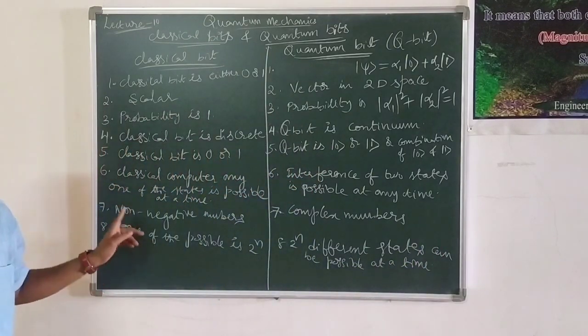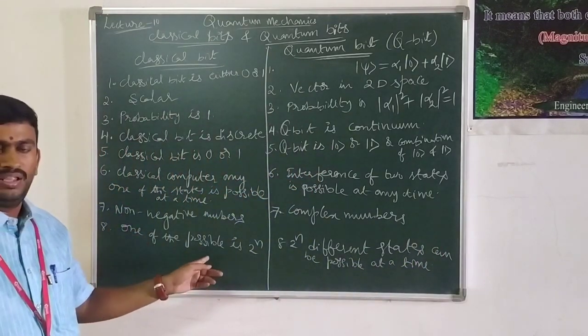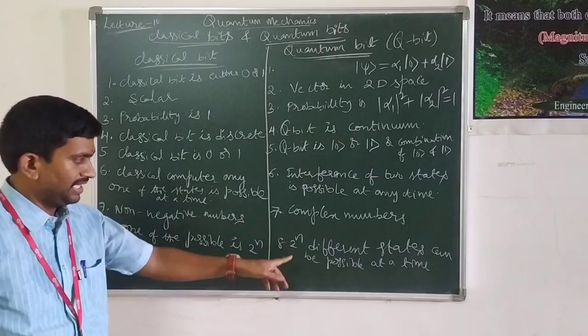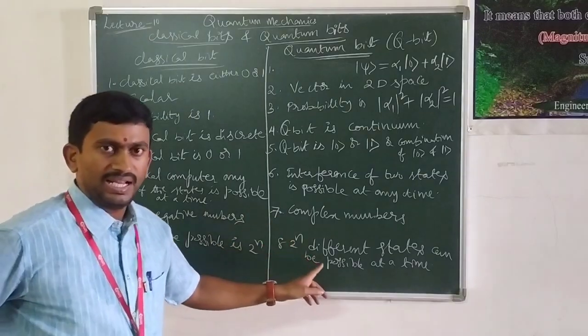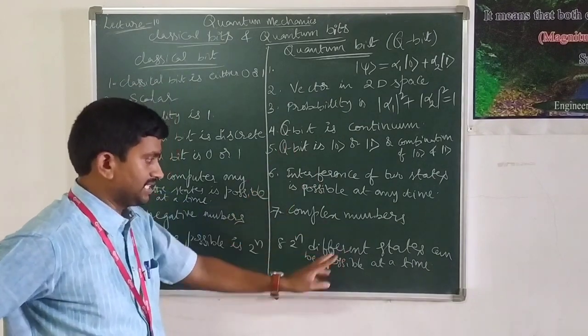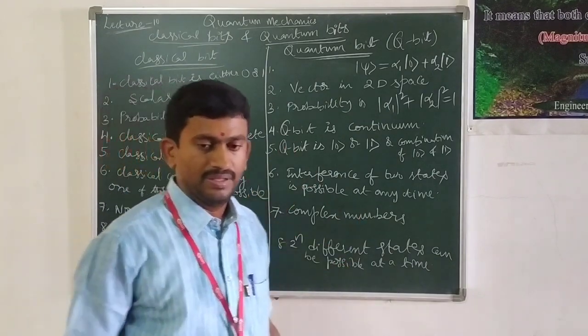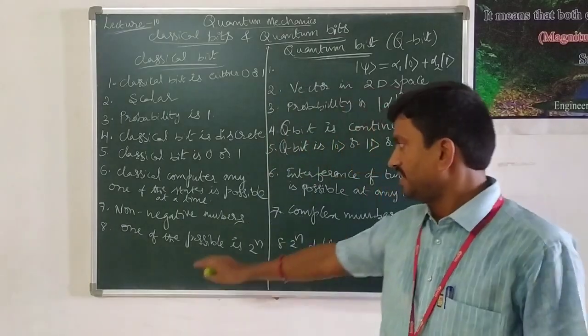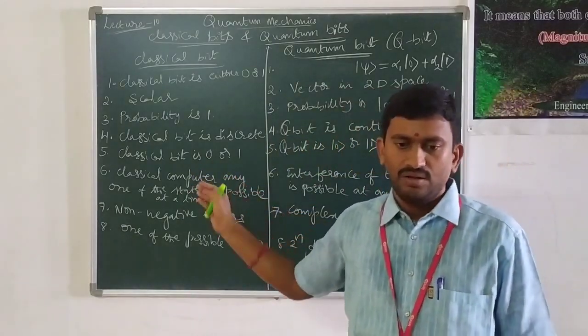Here only one of the states is possible among the 2 power n states, but in the quantum bit 2 power n different states can be possible at a time. These are the differences between the classical bit and the quantum bit.